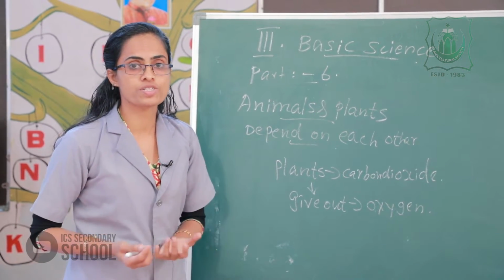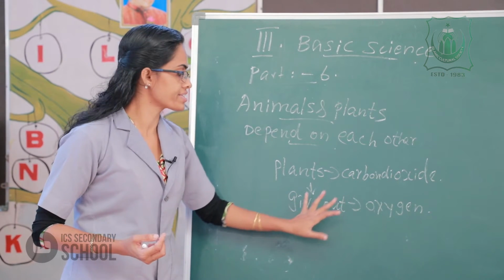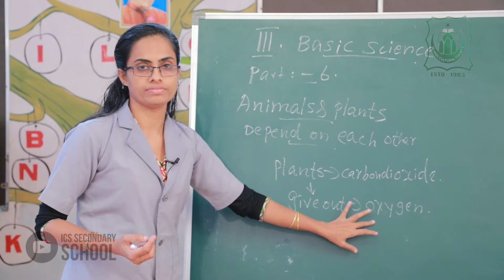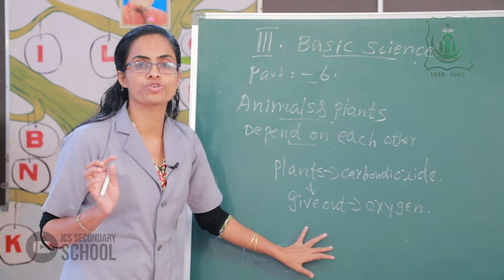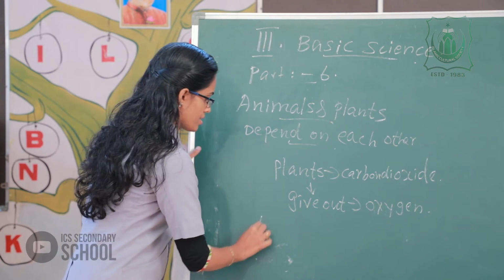I repeat once more. The plants take in carbon dioxide and give out oxygen. And animals and human beings need oxygen for breathing. Clear?